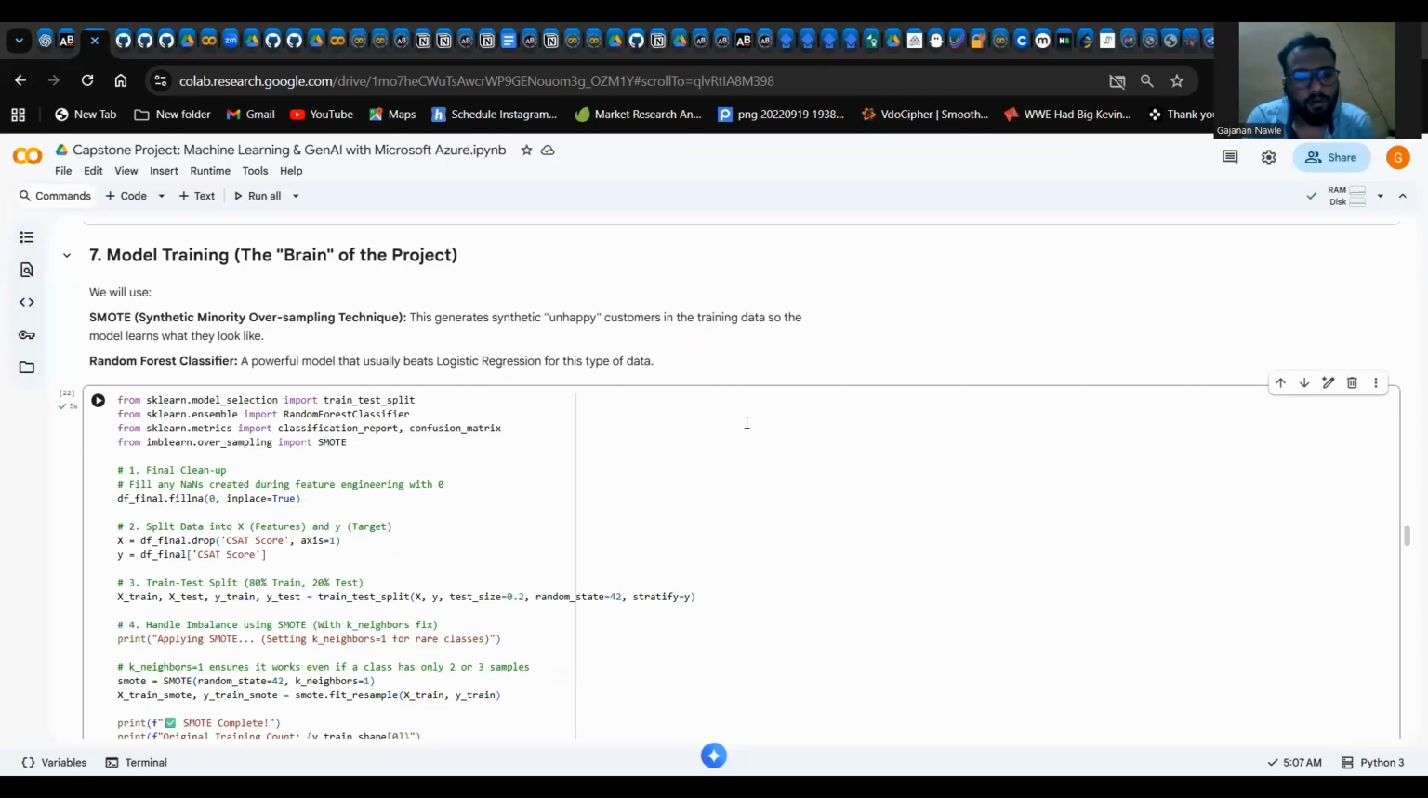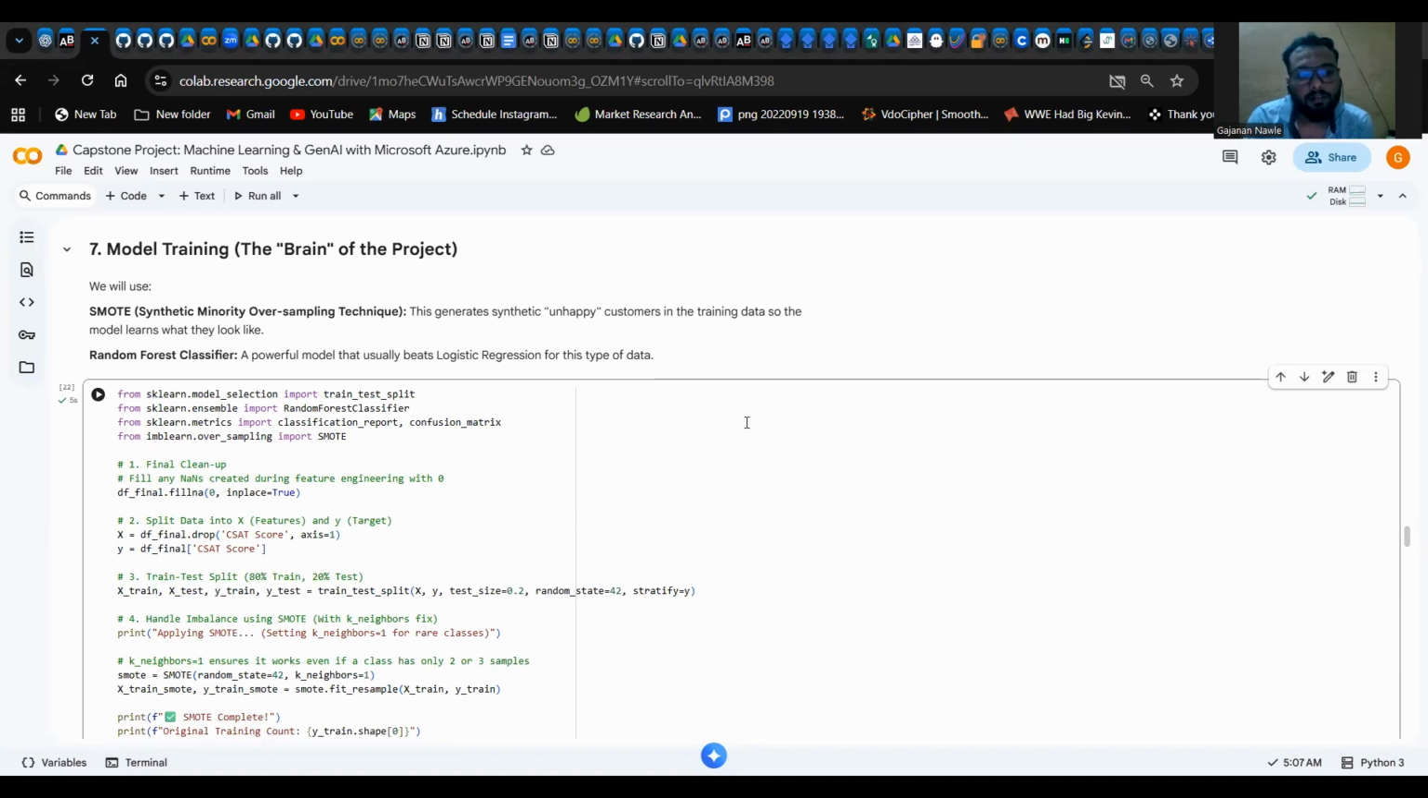So let's see the model training part. Here we'll be using SMOTE, which is Synthetic Minority Oversampling Technique. It generates synthetic unhappy customers in the training data, so the model learns what they look like. Then we are using a random forest classifier, a powerful model that usually beats logistic regression for this type of data. I selected random forest over logistic regression because customer behavior is non-linear, and random forest builds multiple decision trees to capture complex patterns between handling time, tenure, and channel.